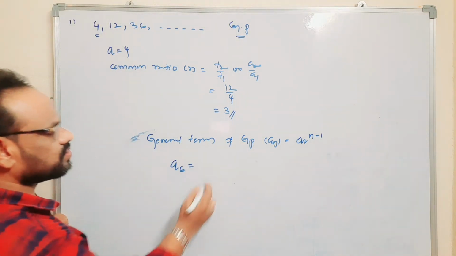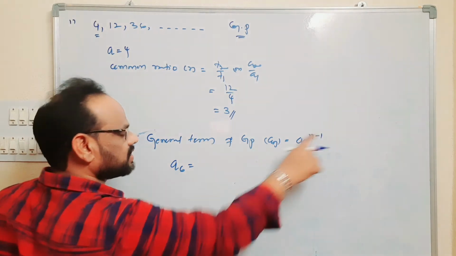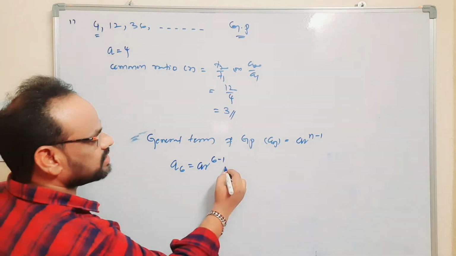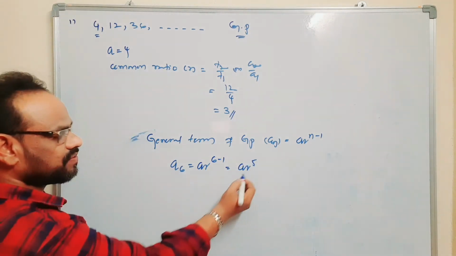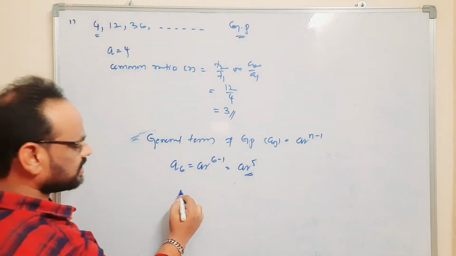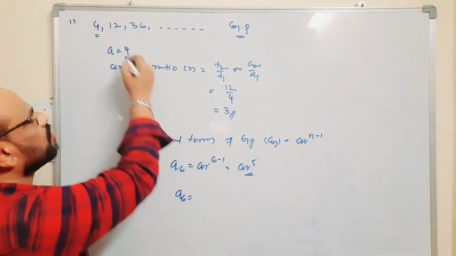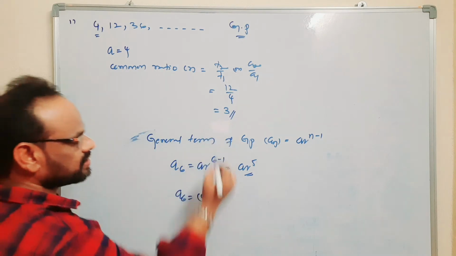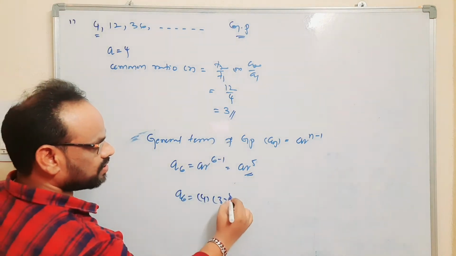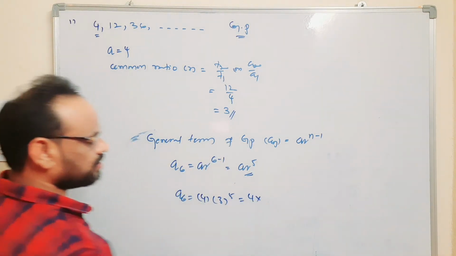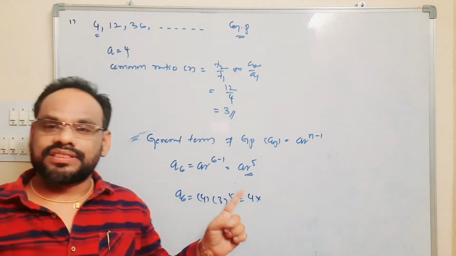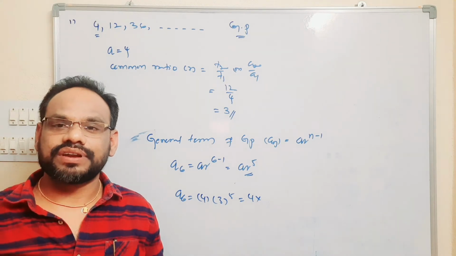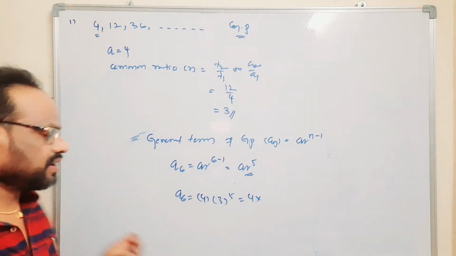A6 is equal to AR power 6 minus 1, which is nothing but AR power 5. So A6 is equal to 4 into R power 5, where the common ratio R value is 3. So that is 4 into 3 to the power 5. 3 3s are 9, 9 3s are 27, 27 3s are 81, 81 3s are 243.